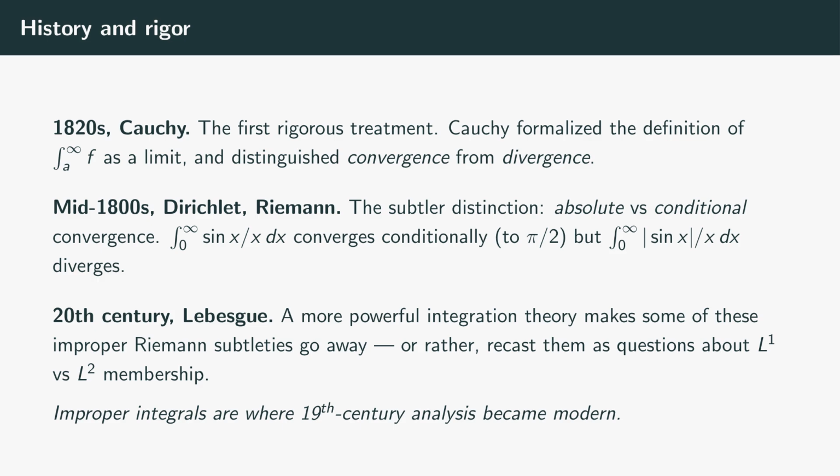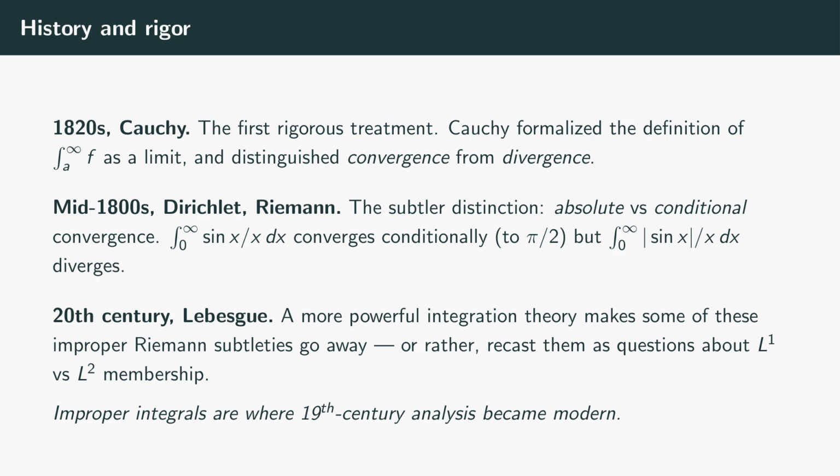The positive and negative oscillations of sine of x cancel each other out at just the right rate to give a finite limit, pi over 2, beautifully. But the integral from 0 to infinity of the absolute value of sine of x over x dx diverges. Without the sign cancellations, it's harmonic-like and blows up. Conditional convergence is a delicate, almost paradoxical phenomenon.